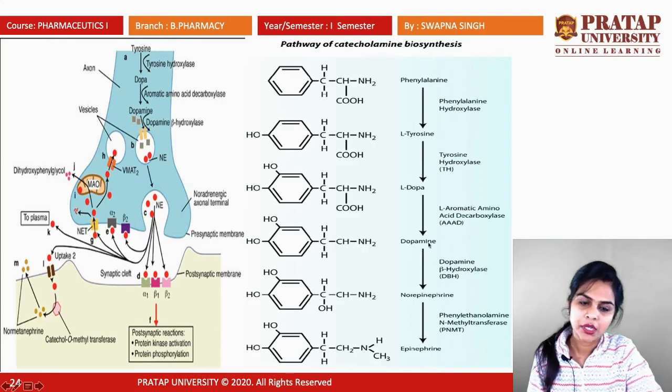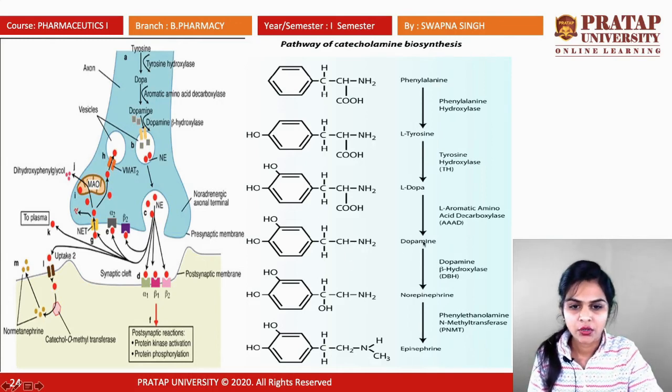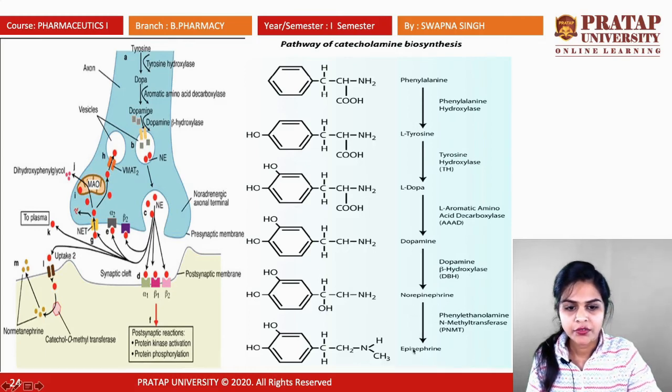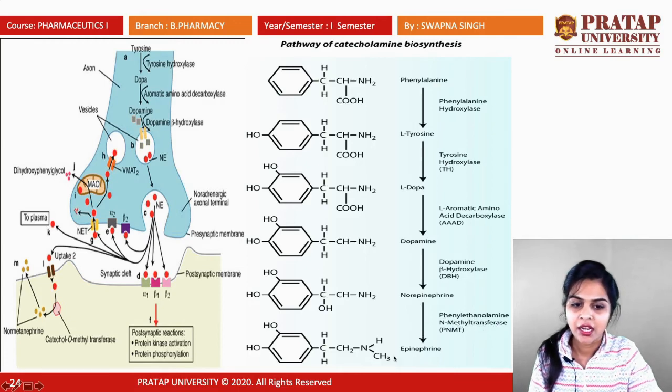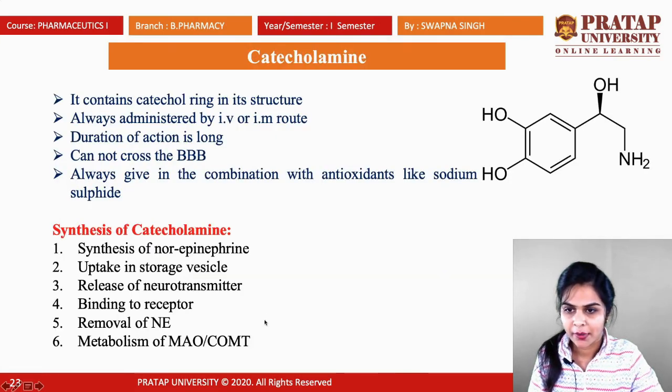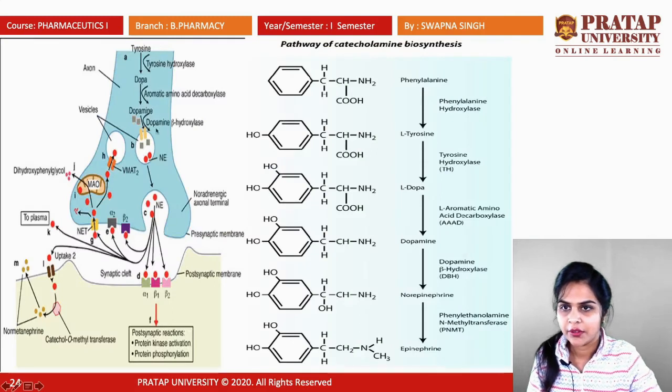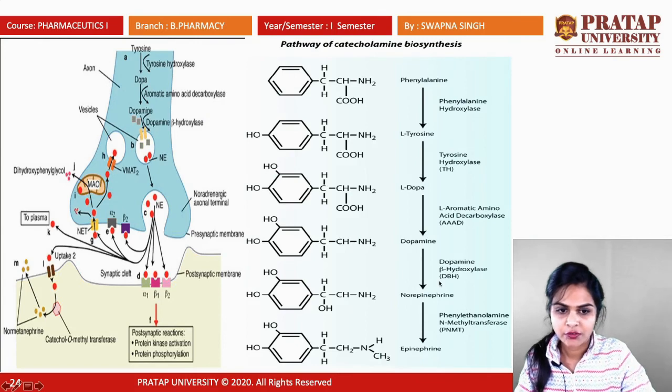After the formation of dopamine, it will convert into norepinephrine with the help of dopamine beta hydroxylase, that means addition of one hydroxyl group. So the hydroxyl group will add here, and then norepinephrine will convert into epinephrine with the help of the phenylethanolamine N-methyltransferase enzyme, that means addition of a methyl group. So here the methyl is added. This is the structure of finally epinephrine. So the first step of synthesis of catecholamine is the synthesis, the formation, of norepinephrine.